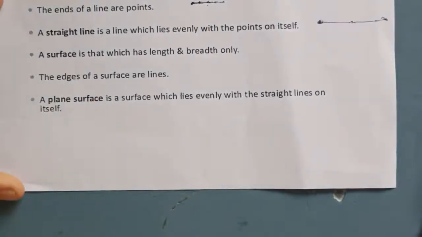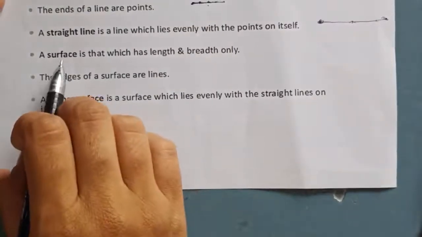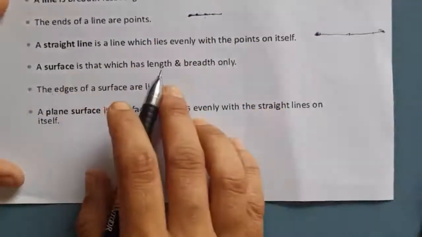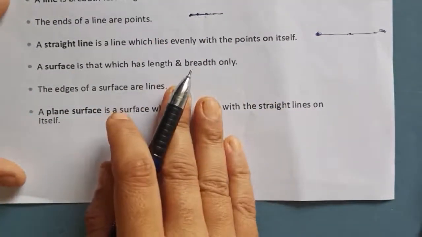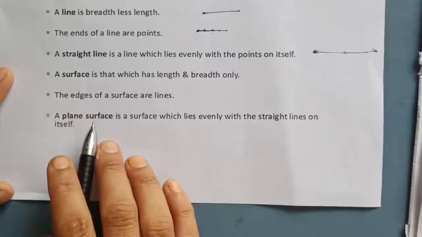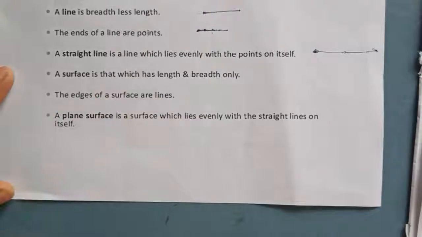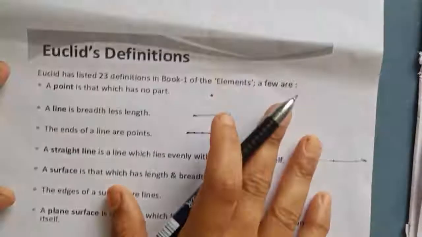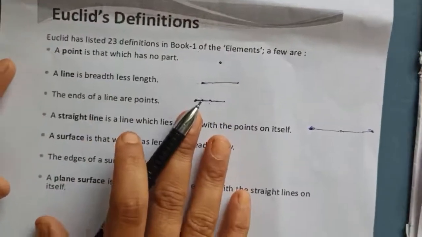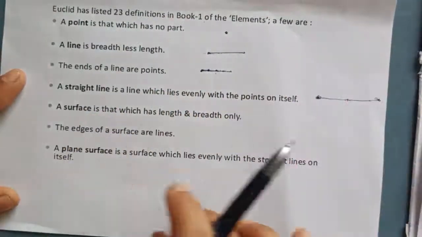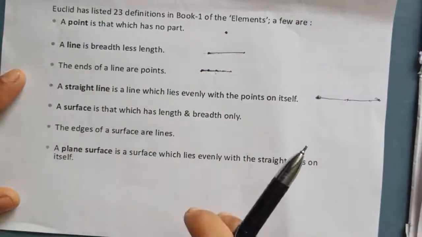Good. Next, surface. A surface is nothing but that which has length and breadth. See, this paper is an example of a surface, which has length and breadth. That is a two-dimensional figure.